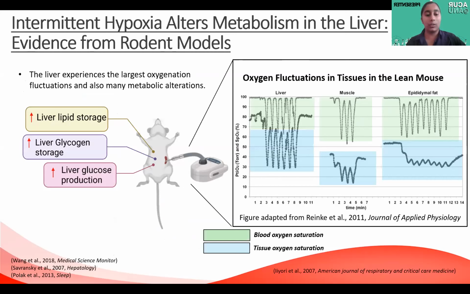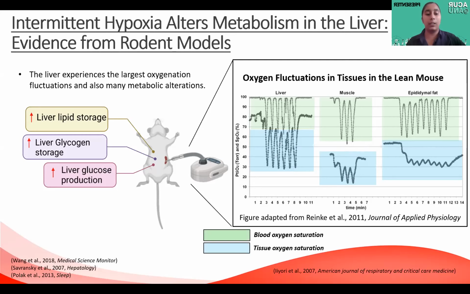We can measure oxygen fluctuations in tissues using oxygen electrodes, which can't be done in humans because it's highly invasive. One pivotal study measured oxygen fluctuations in lean mice, and they showed, as highlighted in the blue traces, that when compared to muscle and fat, the liver showed the largest swings in oxygenation.